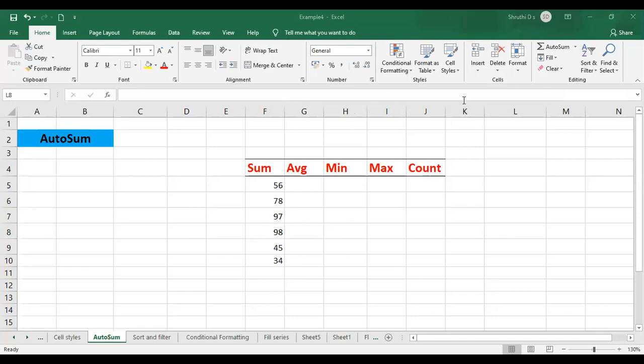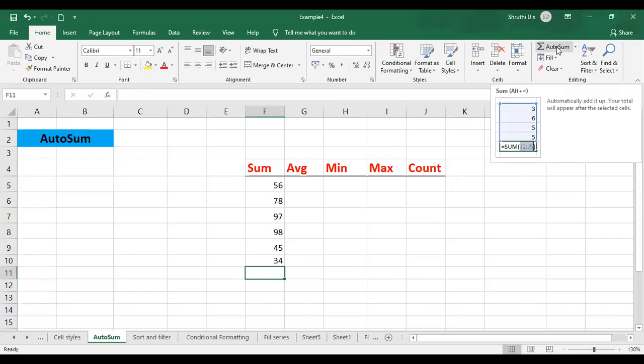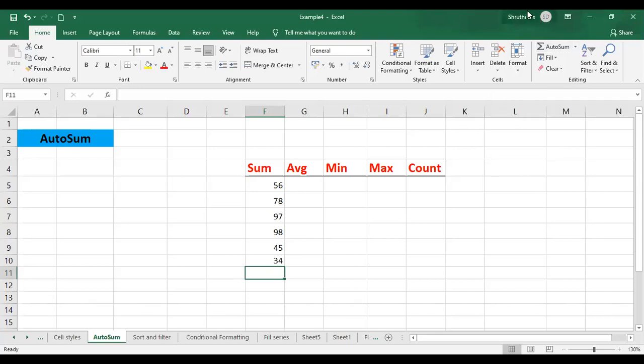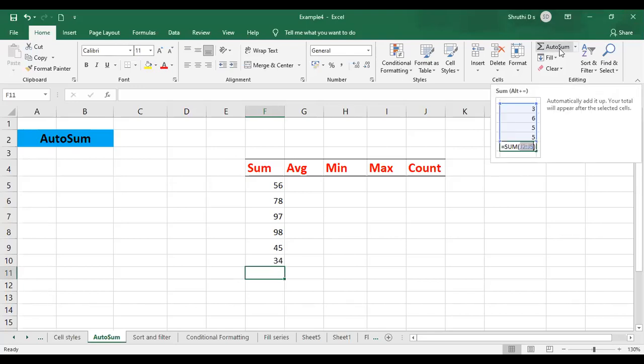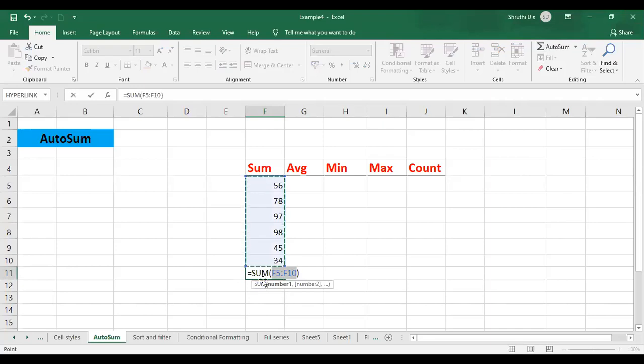Okay, so just place the cursor over here and select the auto sum option. Once you place the cursor over it, you're going to see the formula there. It is equal to sum of, and it is giving you some range of cells. Automatically it is going to choose the columns. So just click on that auto sum. As you can see, the sum formula is displayed for you, right?